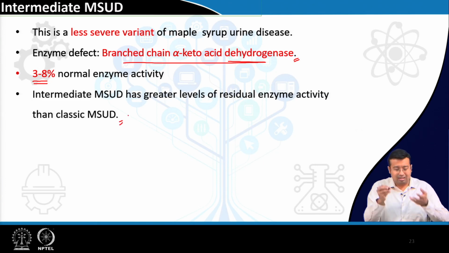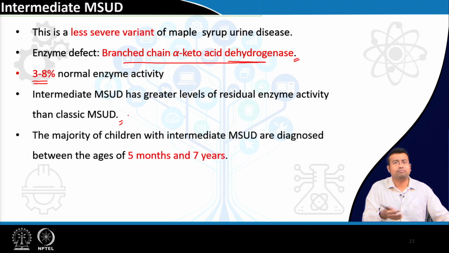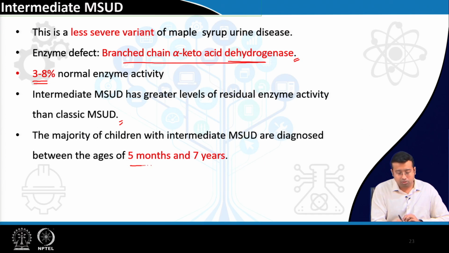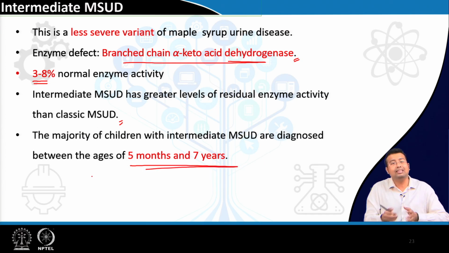Since it has a greater level of residual enzyme activity than classic MSUD, the symptoms are generally late to appear, alright. In classic, it was appearing within the first 24 to 48 hours and if you do not treat by 7 days, the baby might die. Here it is 5 months to 7 years, because whatever residual level of branched chain keto acid dehydrogenase activity is there, it will help to normalize the brain function.